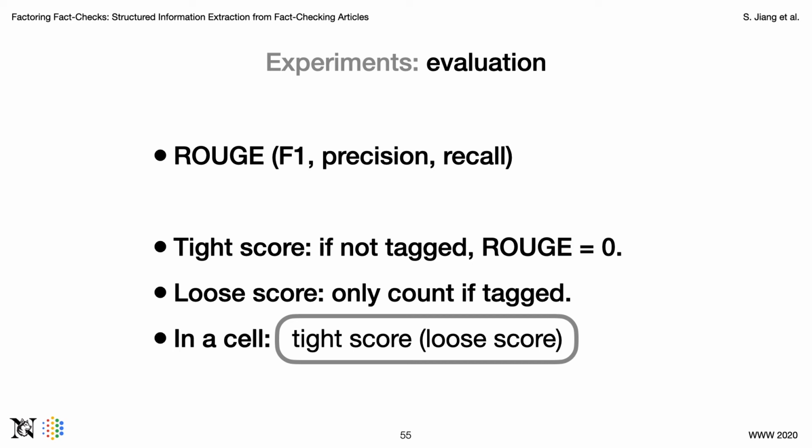For the evaluation of models, we use ROUGE scores, which compare overlap between the ground truth and the predictions. Note that if the prediction is empty, which means that no factors are tagged, then all F1, precision and recall ROUGE scores are 0. This is a tight score for evaluation. Depending on specific applications, sometimes we only care about performance when our model does tag something. Therefore, we also introduce a loose score that counts only when something is tagged. So in the results section that I will show on the next page, there are 2 scores in a cell. The first number is a tight score and the second number is a loose score.